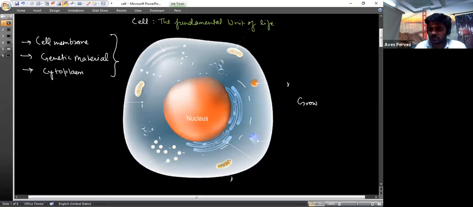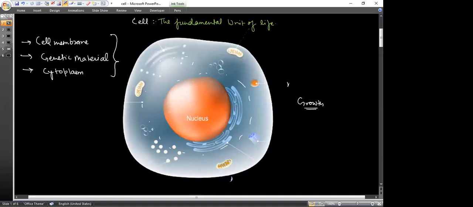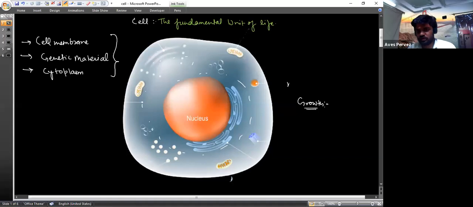Growth. Does every living organism grow? No. You are very much familiar that the height of the mountain rises, increases. Why?